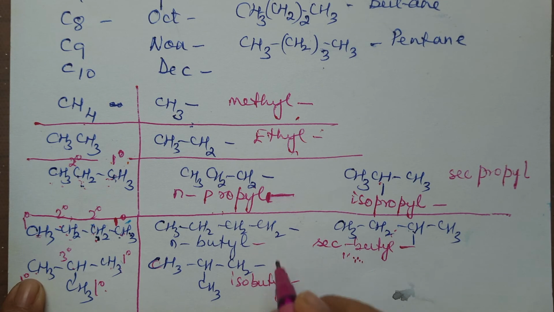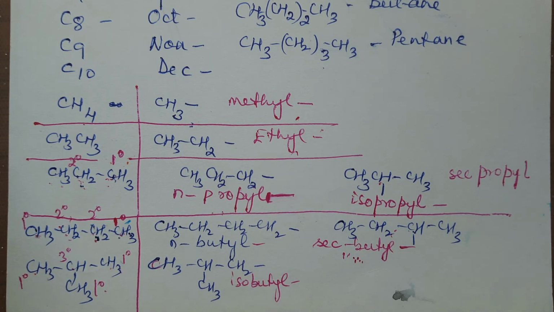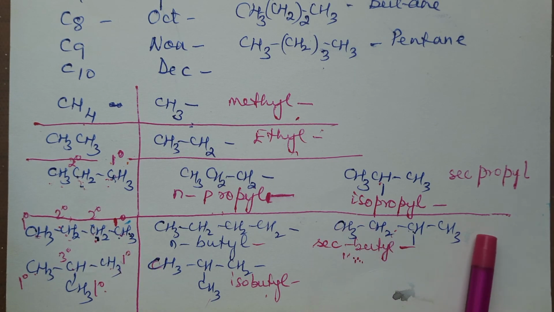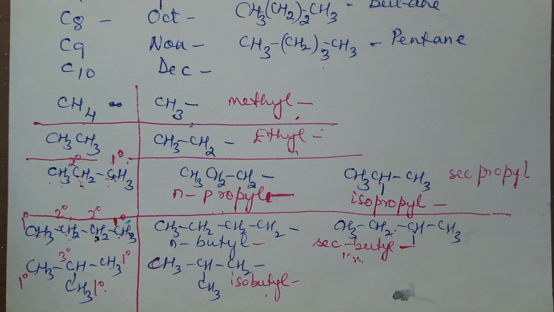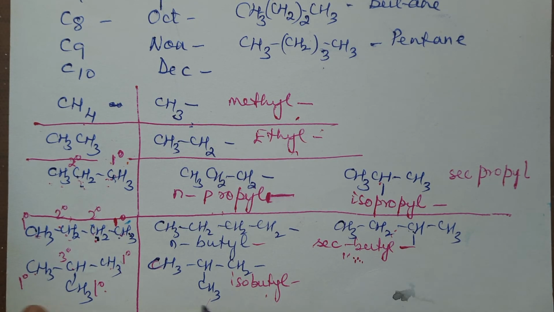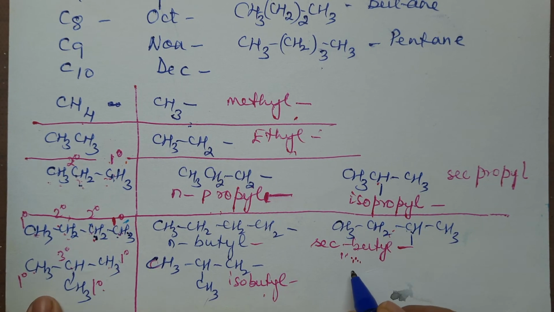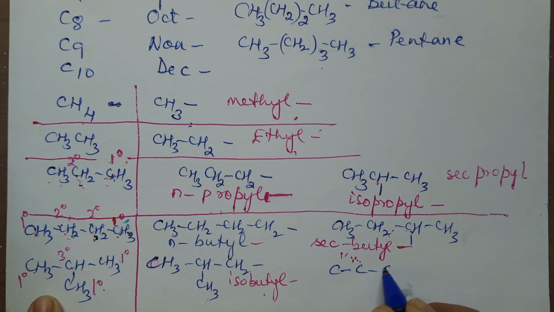Now, why isobutyl? Because iso normally has one branch, meaning the total number of carbon atoms is 4. But now the length is 3 and one is a branch. This is the isobutyl radical. Secondary specifically is when the number of carbon atoms is 4, the length is also 4, but the hydrogen is removed from a secondary carbon atom. So this is secondary butyl. If I remove it from a tertiary carbon atom, now I will say that is a tertiary butyl radical.